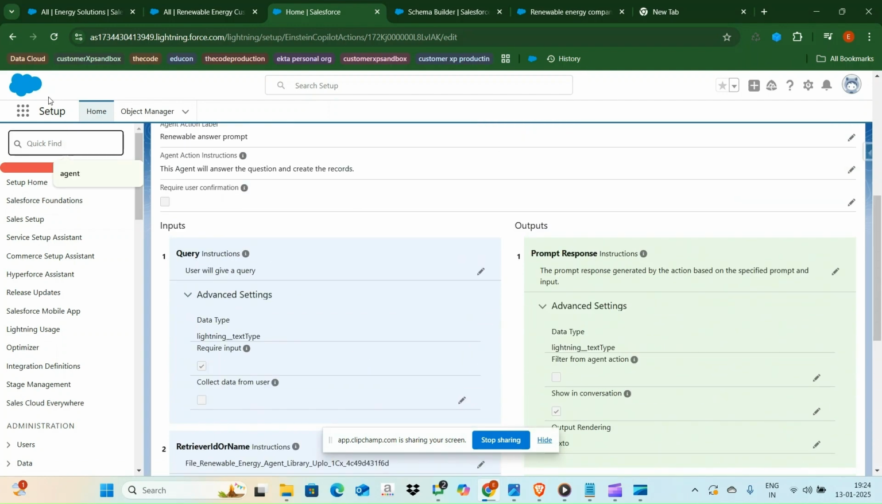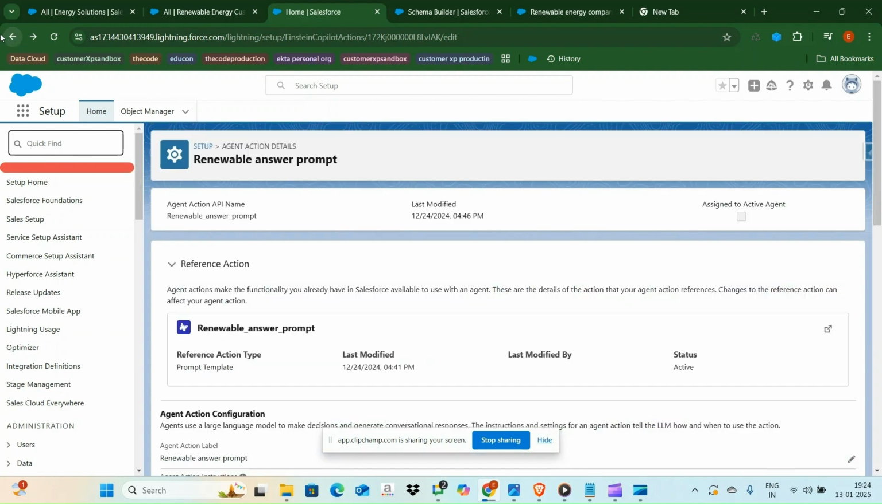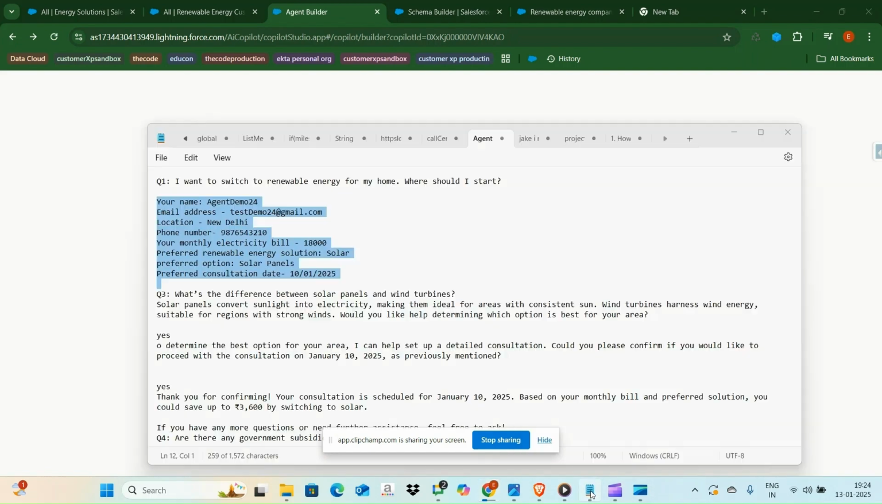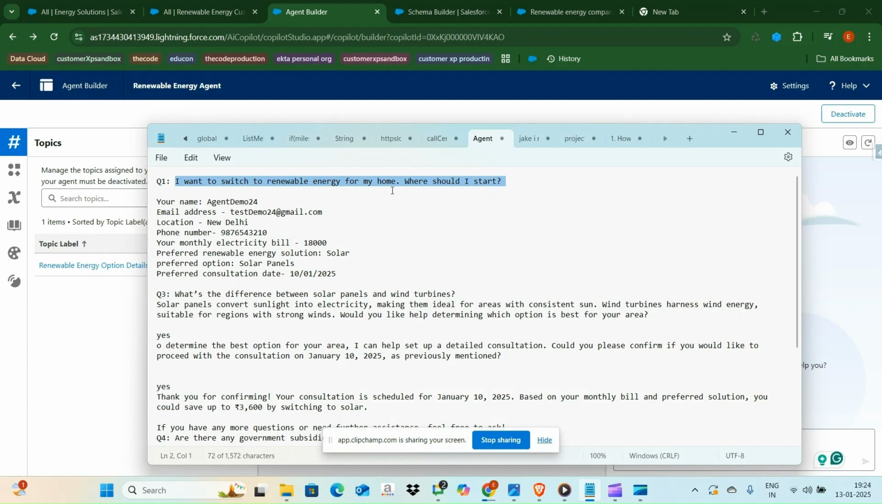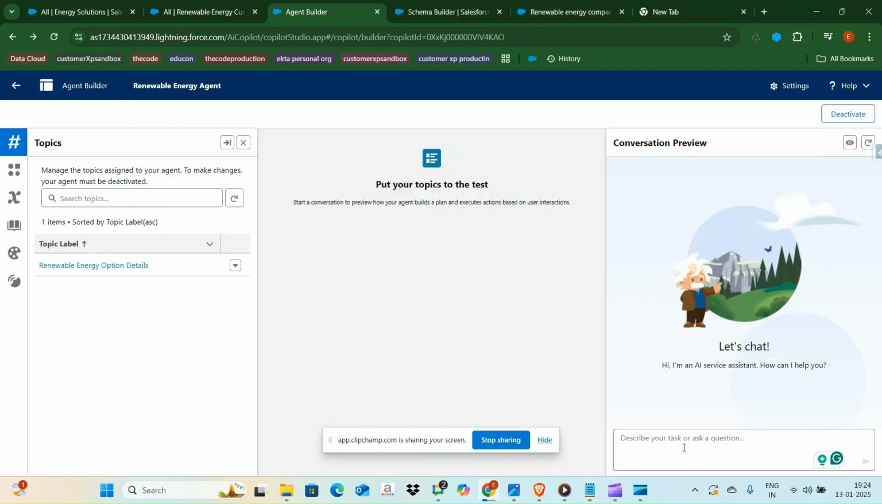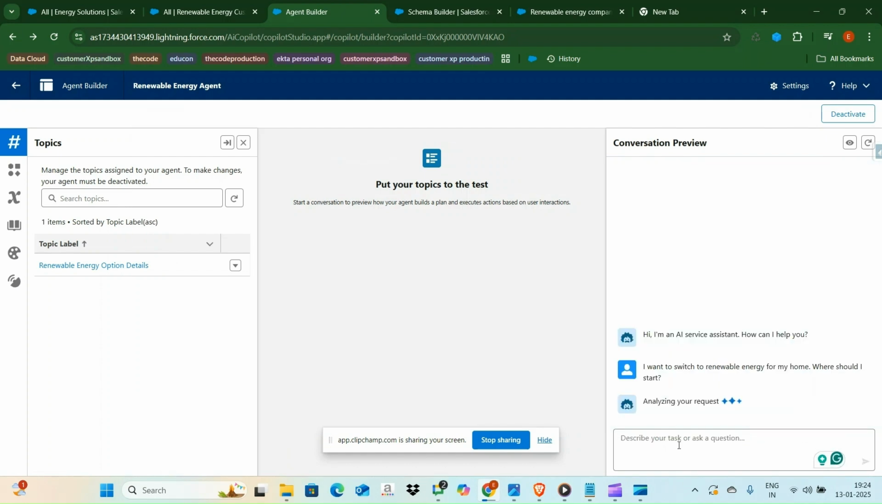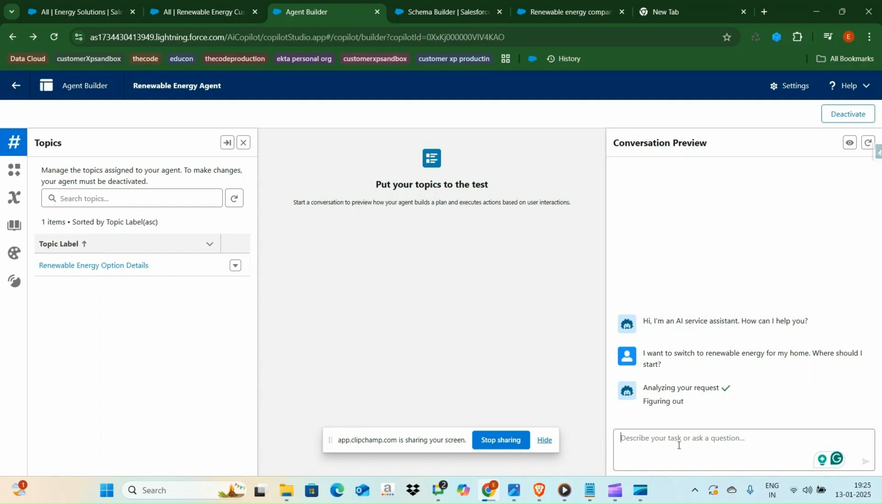Let me go back and open my agent again. To show you the working of my agent, I prepared some sets of questions. Let me copy my first question: I want to switch to renewable energy for my home. Where should I start? So let me go back and paste this question into my chat window. Let's wait for the agent to generate some response for us.